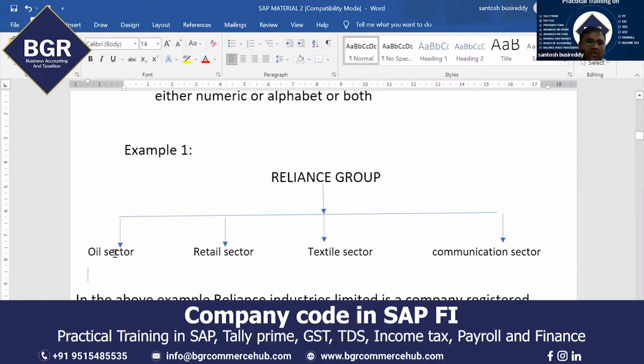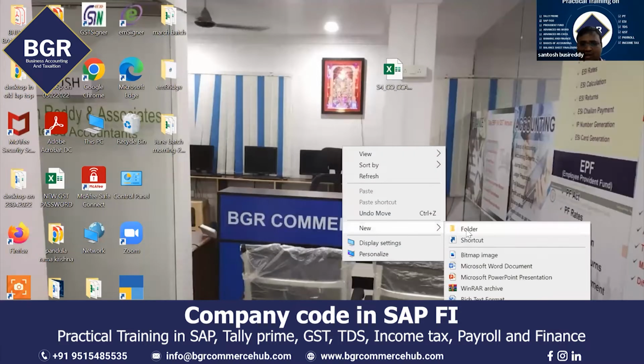Each company code represents a separate set of financial statements. Each company code will collect financial transactions. Suppose any payment, for example, salaries account to bank account, that entry has to be posted to that company code. So if you take one new Excel sheet, you can easily understand.